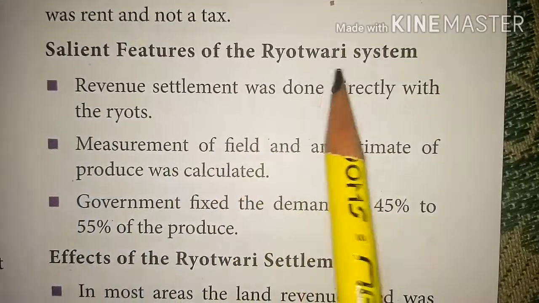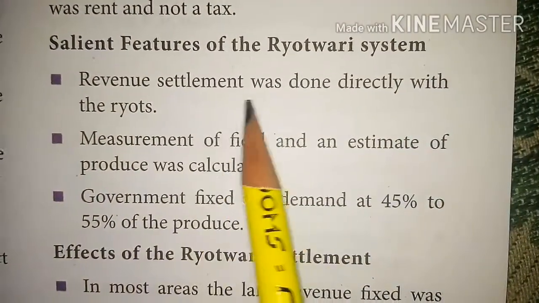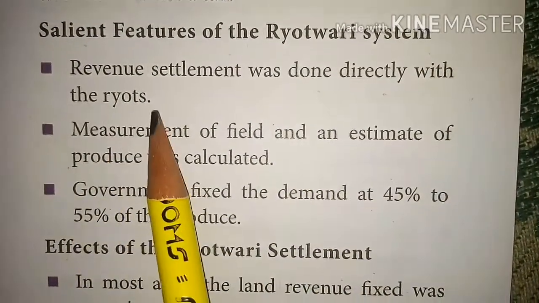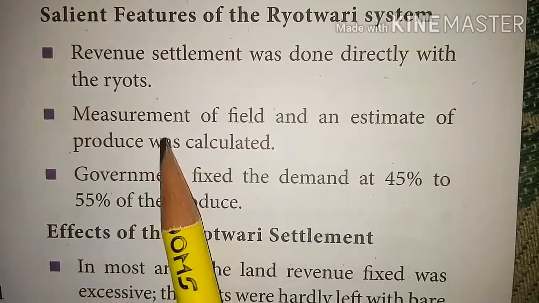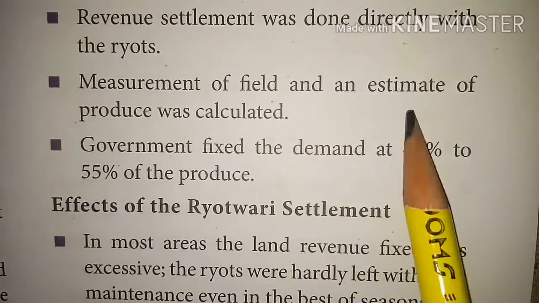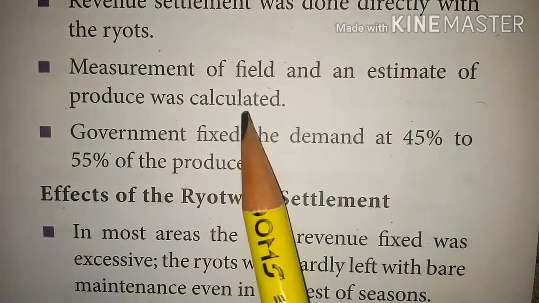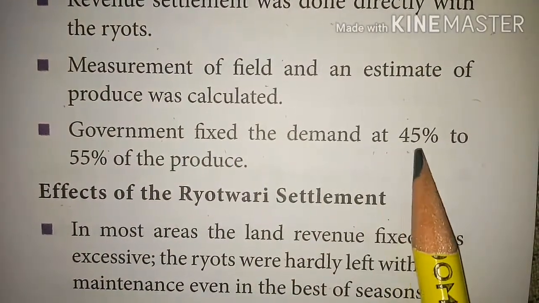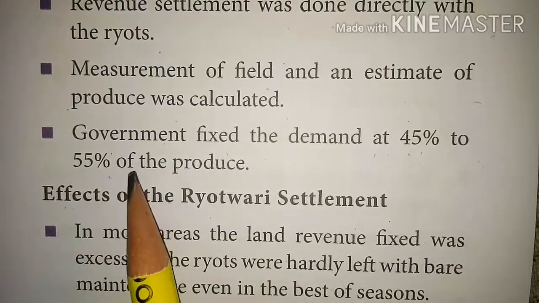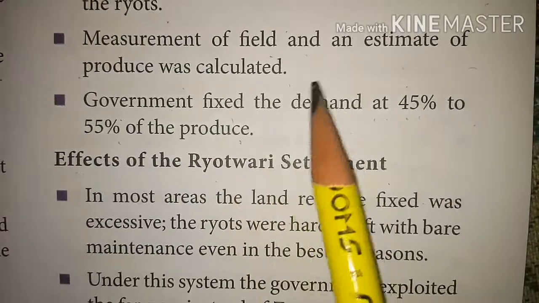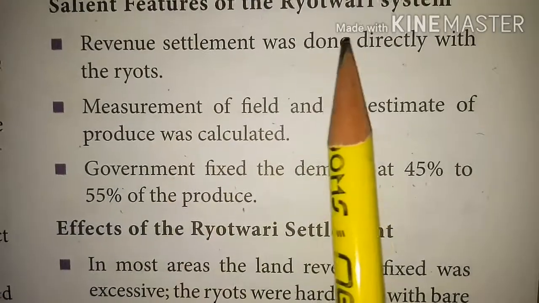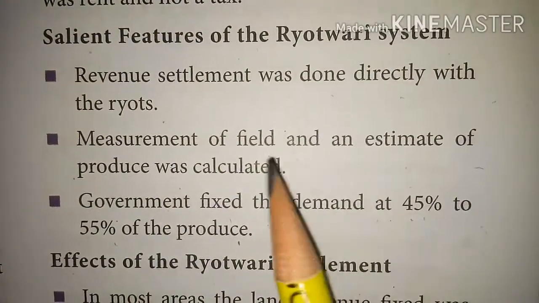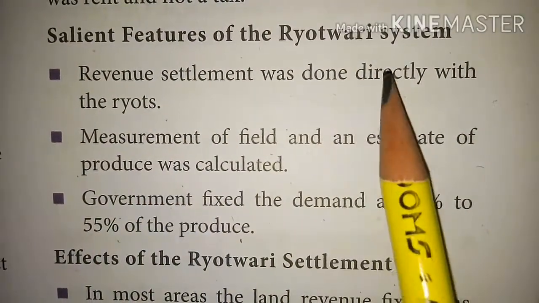Salient features of the Ryotwari system. Revenue settlement was done directly with the ryots. Measurements of fields and an estimate of produce were calculated. The government fixed the demand at 45% to 55% of the produce. So here, the Ryotwari system meant direct contact with the ryots and the East India Company.